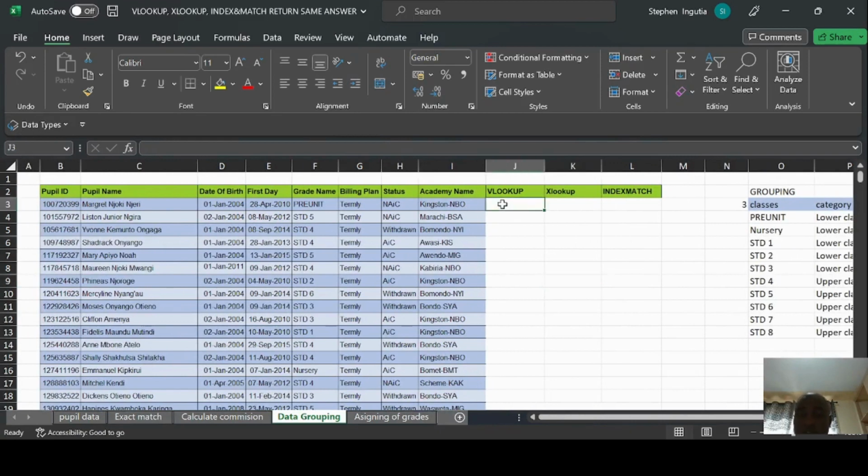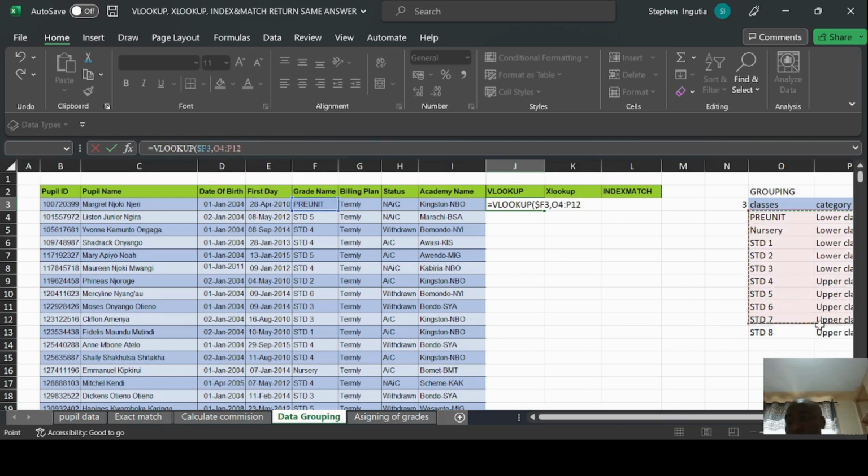Now let's start using VLOOKUP: equals VLOOKUP. The value that you're looking up is the grade name, for example, in the first row, pre-unit, comma, and then the table array. The table array we're going to use is this, comma, and then let's lock this table array. I hope you still remember the reason why we are locking it, so that when you move the formula, we don't change the reference.